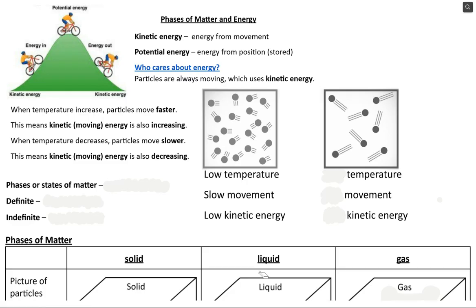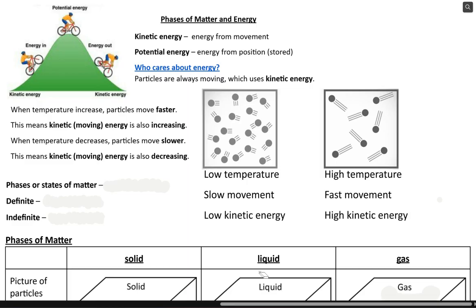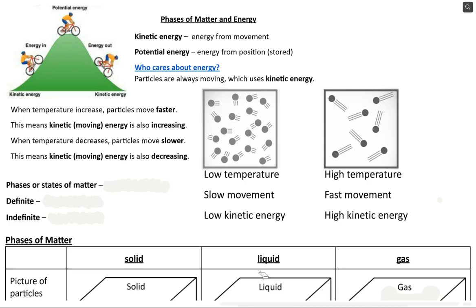Now, if I look at the other picture, I have these really long lines, so these particles are really zooming around. That happens at a higher temperature where there is fast movement, right? The more kinetic energy that they have, the faster the particles can move around. Okay. All of this is going to start to matter for our phases of matter.